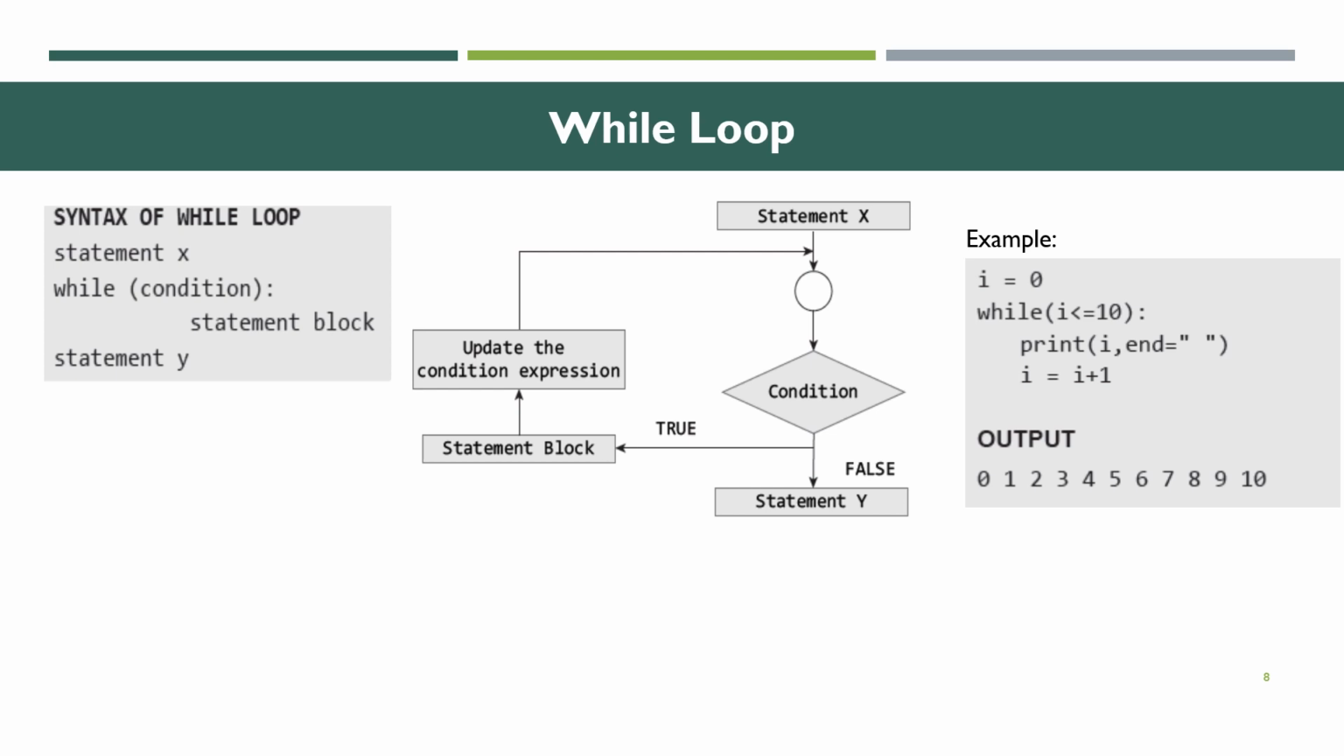Here we are going to see the syntax of the while loop. That is statement X, while condition, statement block, statement Y. We are next going to see the flowchart of the while loop. That is, for statement X, if the condition is true, it will go to update the condition expression and then to the statement block. If the condition is false, it will go to statement Y. That is, if the condition is true it will go to the condition expression statement. False means go to the next one.